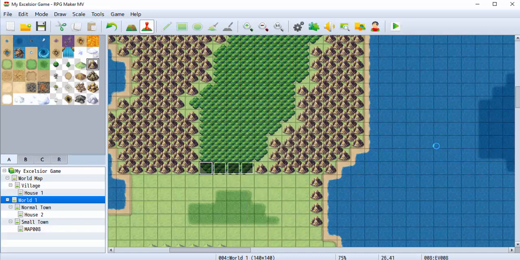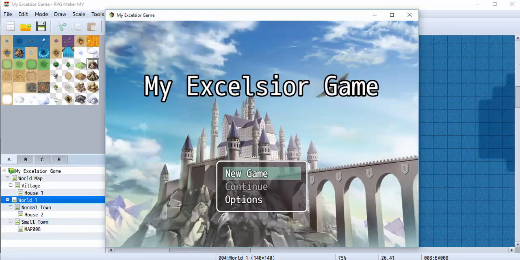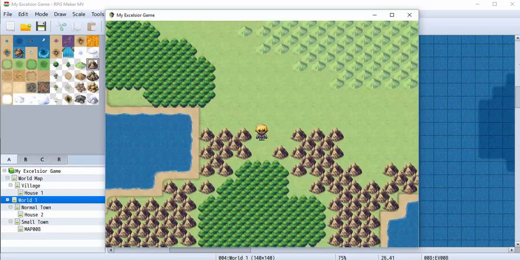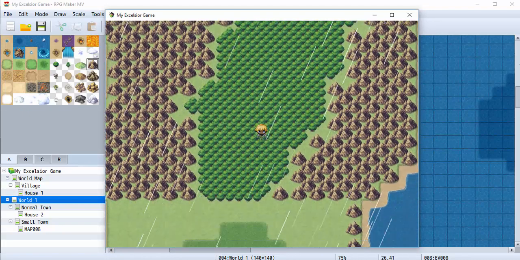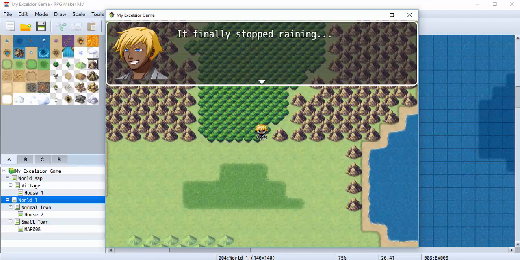And so now the event should happen, and then it should turn itself onto page 2. So there's the rain. It finally stopped raining.